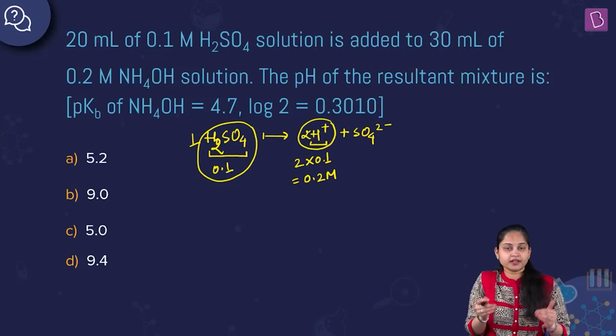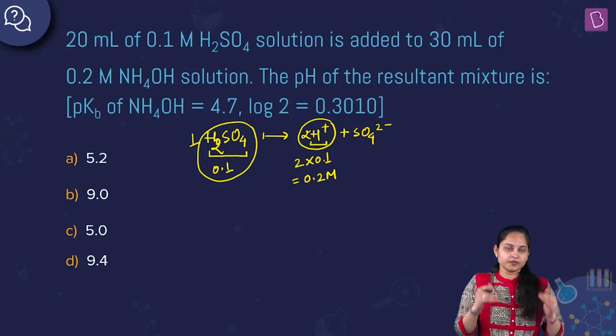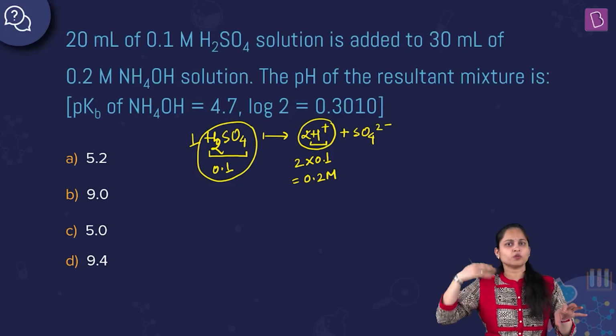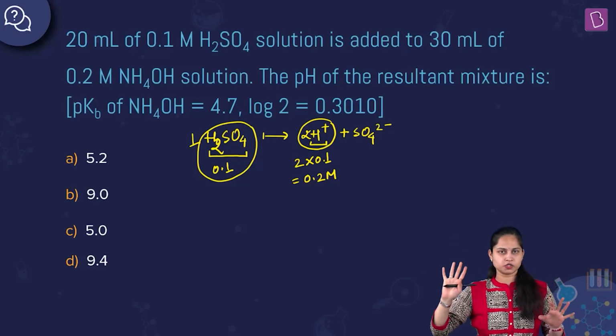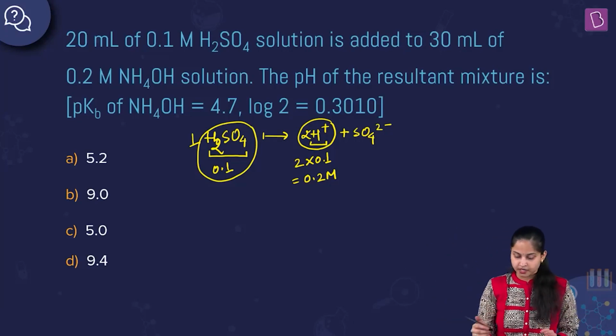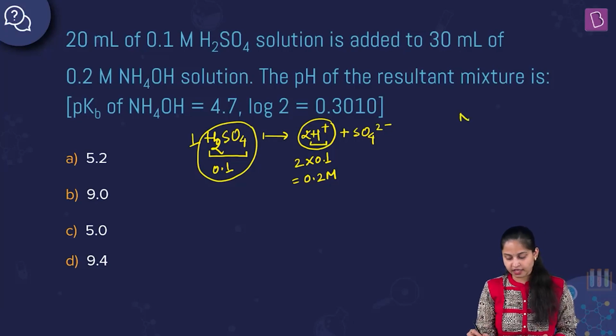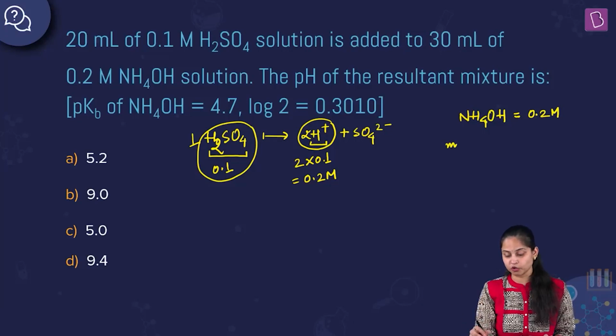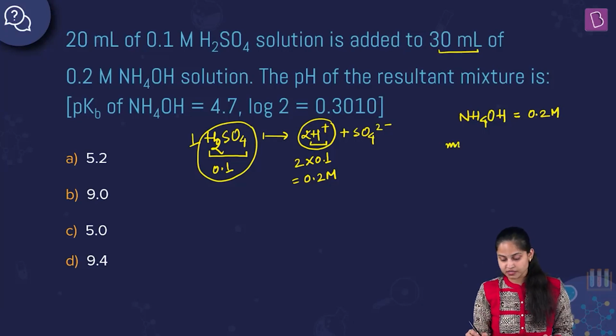Over here we require hydrogen ion concentration only. Why? Because over here the weak base reacts with acid and we only talk about H positive ion concentration basically. Okay. Moreover, if I talk about NH4OH, the molar concentration of NH4OH is 0.2 molar. Now, if I talk about the millimoles, why am I talking about millimoles? Because the volume given to me is in ml. That's why, millimoles